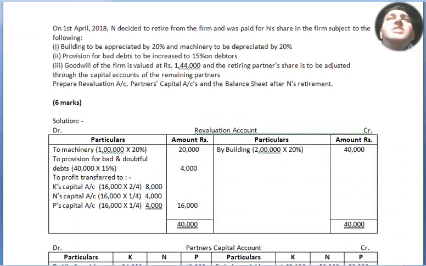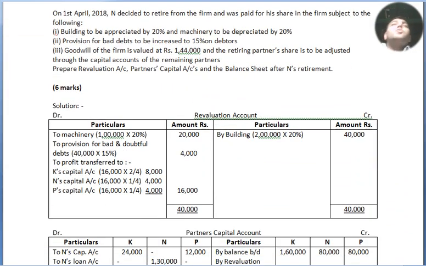Now we move to our additional information. On 1st April 2018, N decided to retire from the firm and was paid for his share in the firm subject to the following: building to be appreciated by 20% and machinery to be depreciated by 20%. Provision for bad and doubtful debts to be increased to 15% on debtors. Goodwill of the firm is valued at rupees 1,44,000 and the retiring partner is to be adjusted through the capital accounts of the remaining partners. Prepare the revaluation account, partners' capital accounts and balance sheet after N's retirement. Let's begin with the revaluation account.